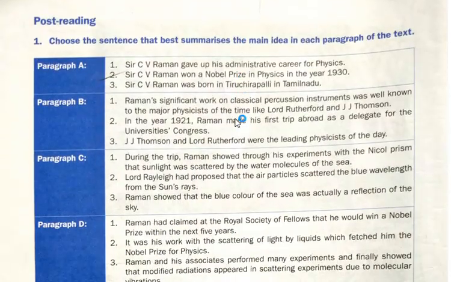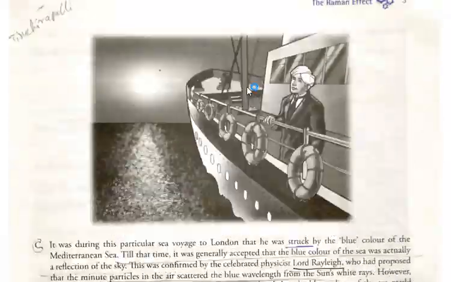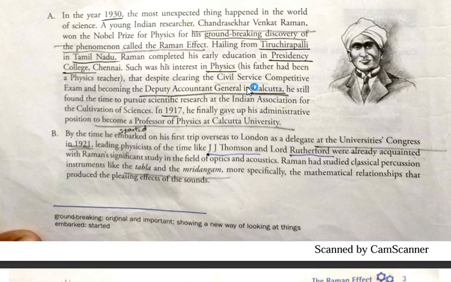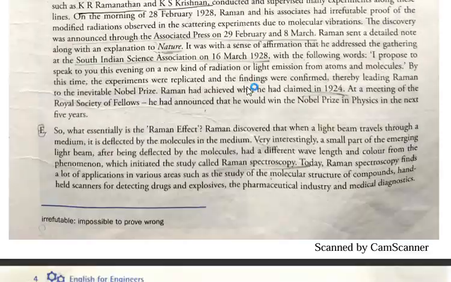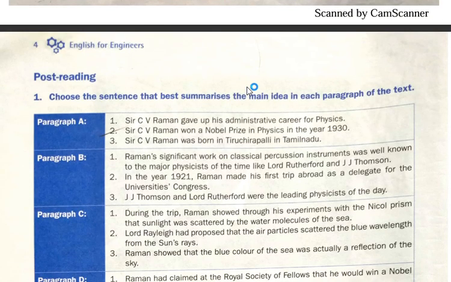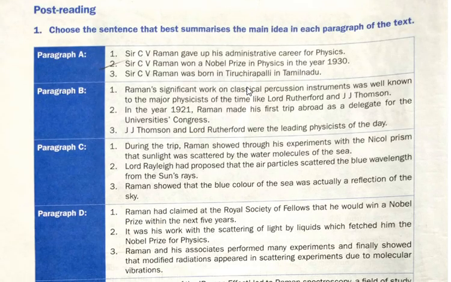This is the exercise. Yes, choose the sentence that best summarizes the main idea in each para of the text. I have explained each para in a detailed and clear manner. So once again, see each and every para and try to identify which is the correct option from these three sentences, and ping me in the comment section. I will definitely see your answers.